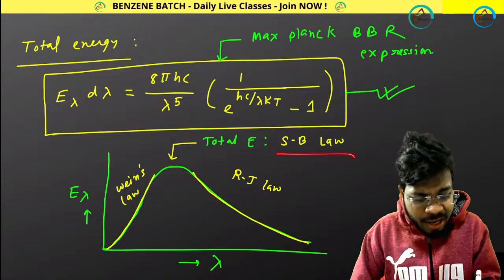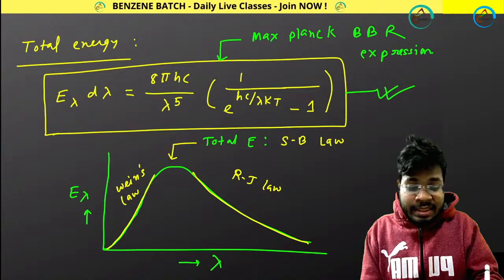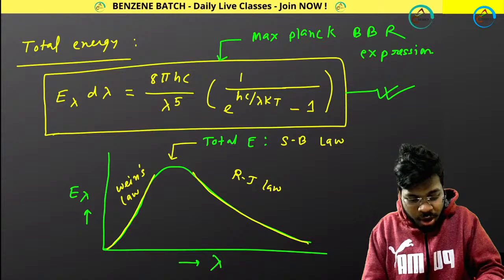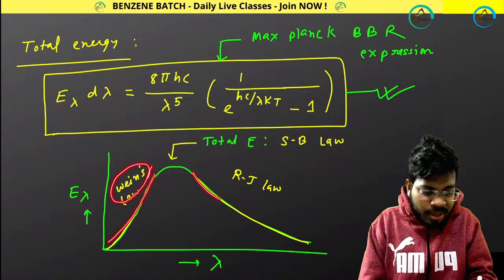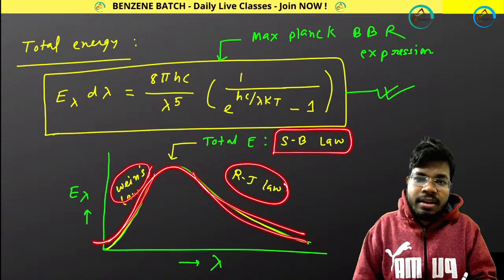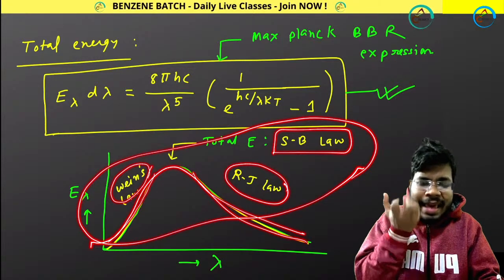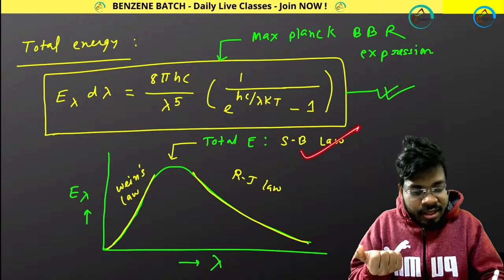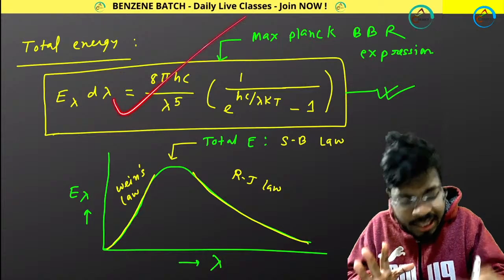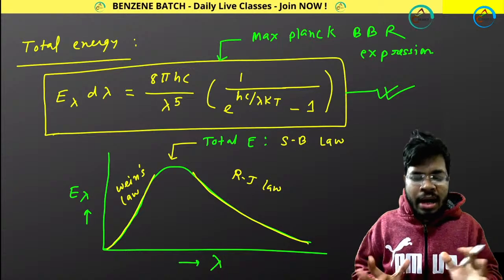And if I can satisfy all these three classical laws from this one expression, that means I can say this one expression is enough to give me the total plot. Because in the lower wavelength region, Wien's law is correct; in the higher wavelength region, RJ law is correct; Stefan-Boltzmann law is correct to calculate the total energy. But these are three different theories. Now if I get the Stefan-Boltzmann law, RJ law and Wien's law from one single theory, then I can say that this single theory can explain the full plot. That is the thing that I am going to do.